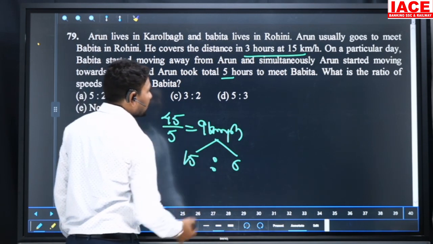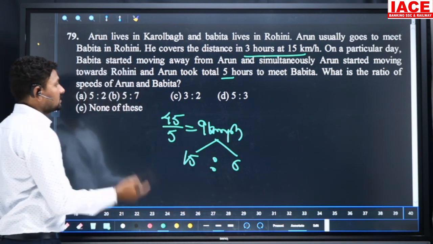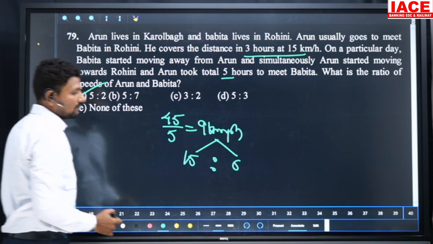Then we need the ratio. Arun to Babita, what is the speed ratio? 15 is to 6. Both are cancelled by 3. 3 fives are 15, 3 twos are 6. Then our option is 5 is to 2.